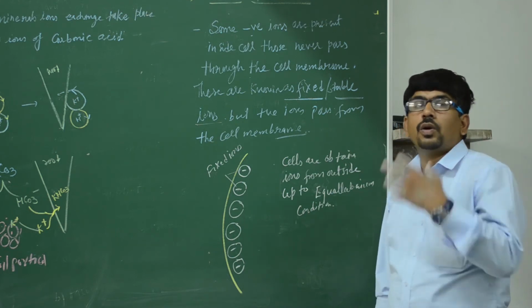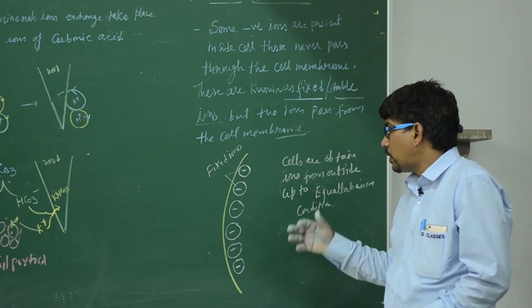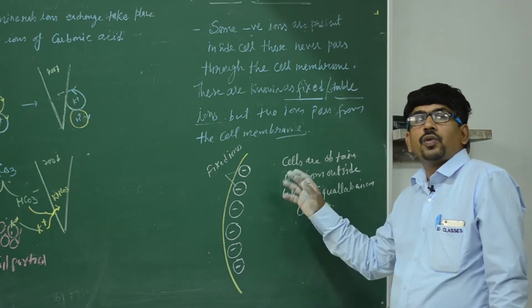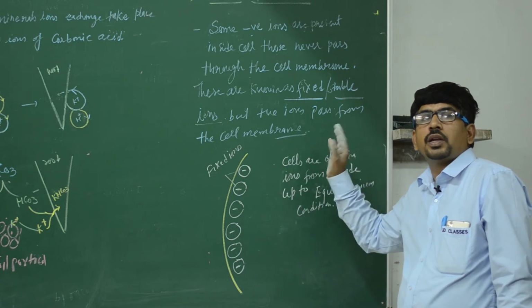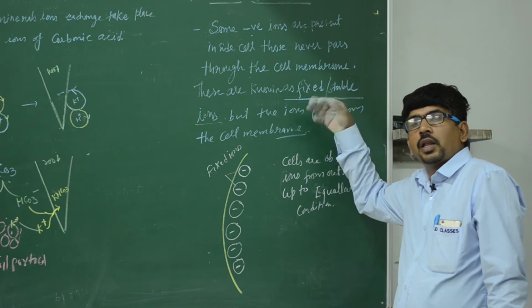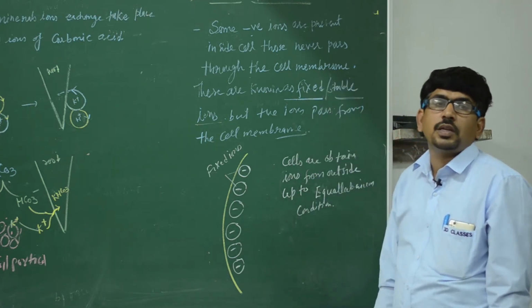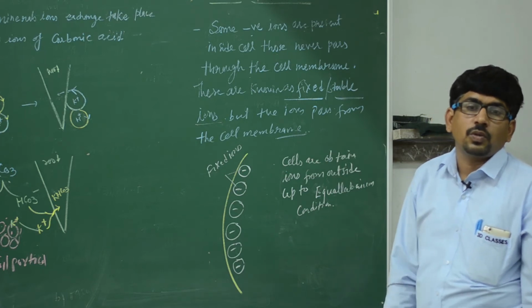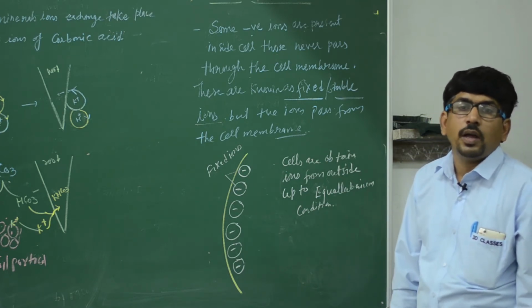And the ions are continuously absorbed from the outside to inside, because the equilibrium condition is never formed. When one cell is turgid, it transfers its minerals to the neighboring cells, then those become turgid, and then again the next neighboring cells. So there is always a deficiency of these ions inside the root cell, and these cells continue to absorb the minerals from outside to inside.